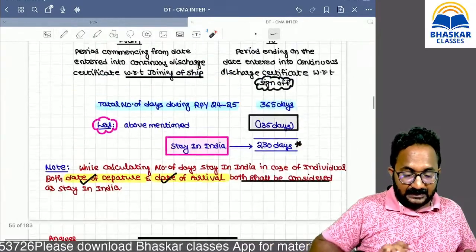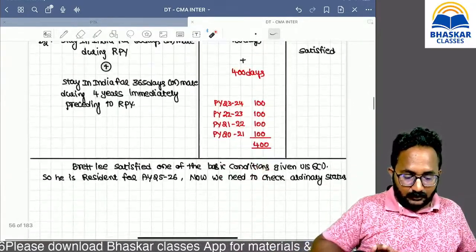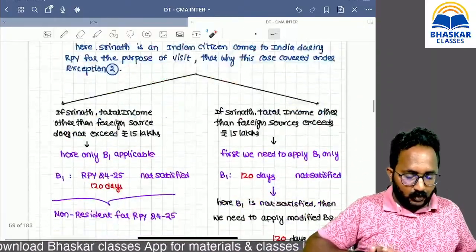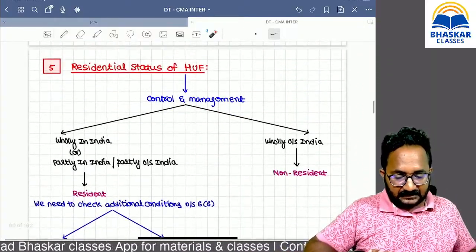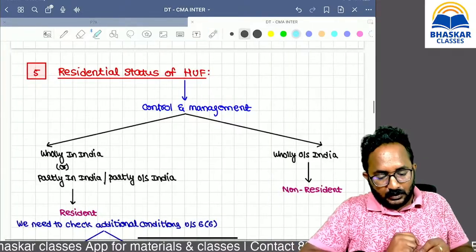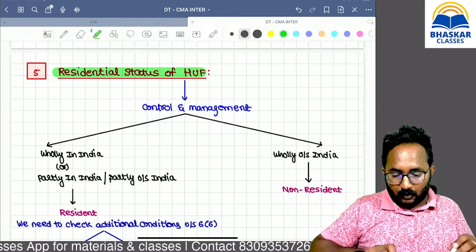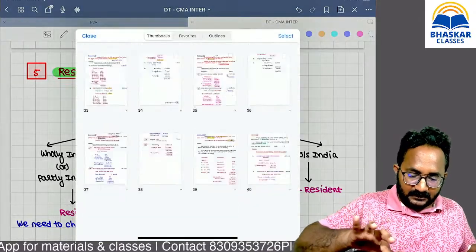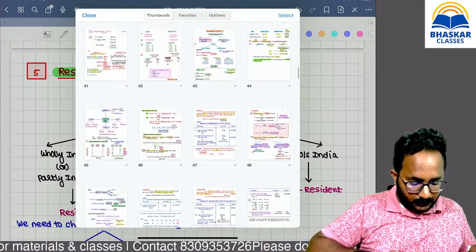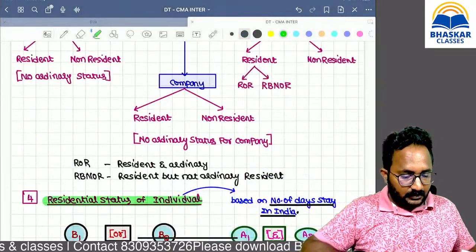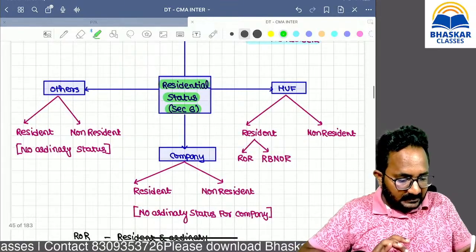Now, the residential status of an individual is over. Now we have to check the residential status of HUF. If you are verifying the residential status of HUF, how many outputs will you get? First you will get the answer as resident.